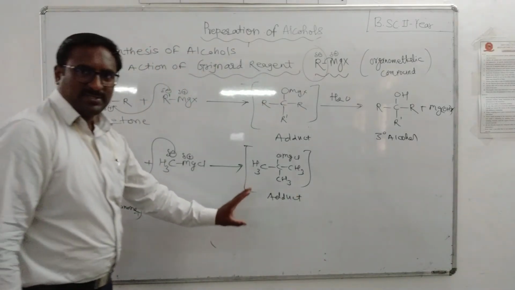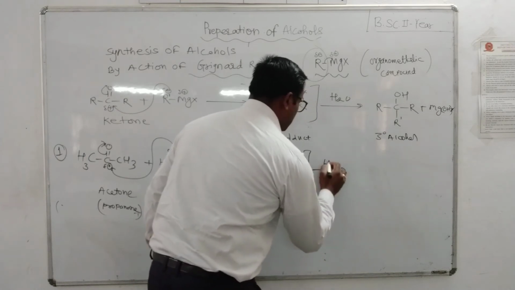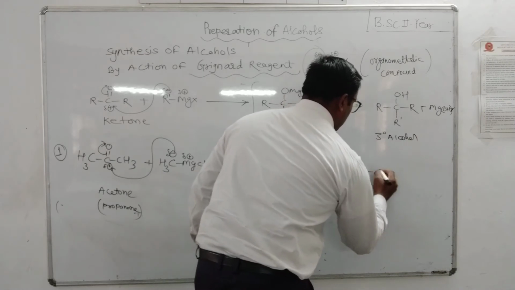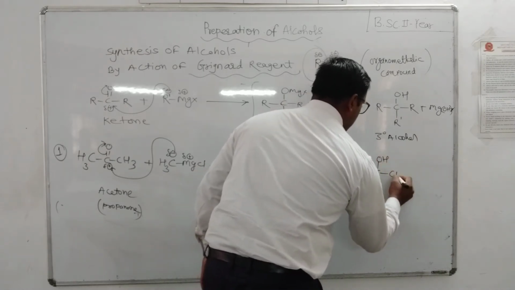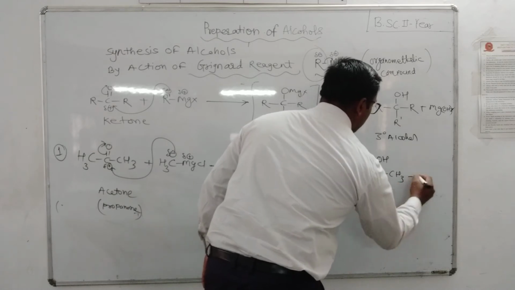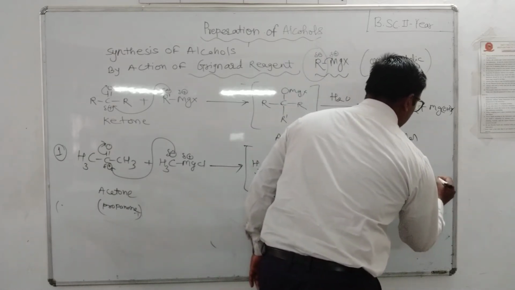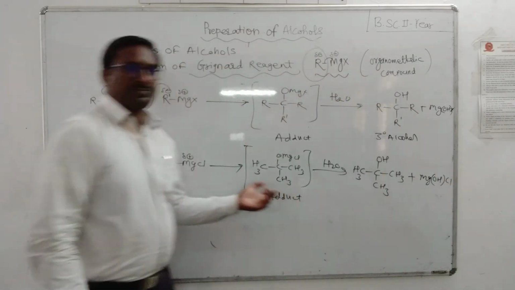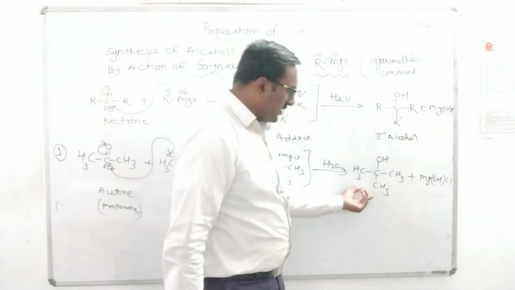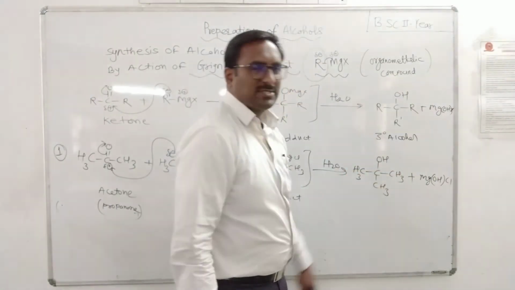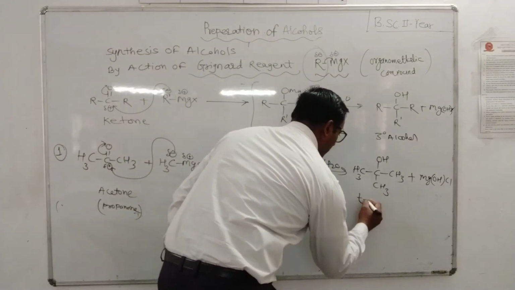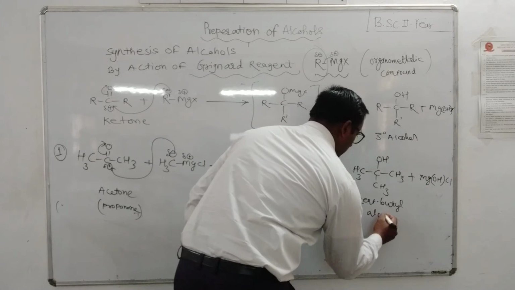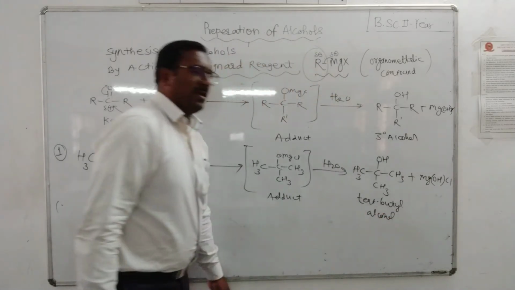Adduct on hydrolysis, addition of water, gives CH3, COH, CH3, CH3 plus MgOH, Cl. The name of this alcohol: it is tertiary alcohol, 1, 2, 3, 4 carbons, it is tertiary butyl alcohol. Common name, tertiary butyl alcohol.